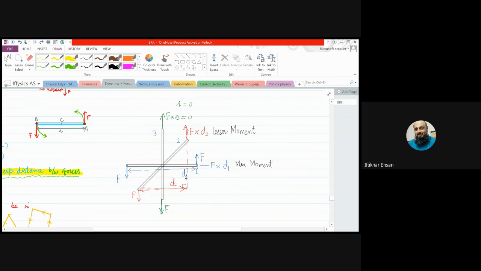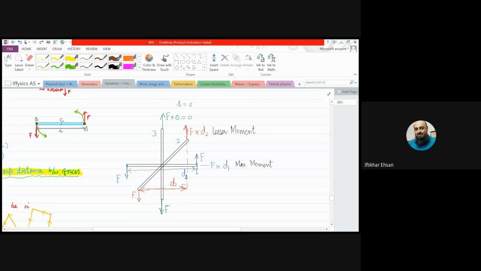Now, stop being scientific. Just tell me, if we apply the force on a vertical rod like this, will there be any rotation? No, sir. The formula is saying the same.